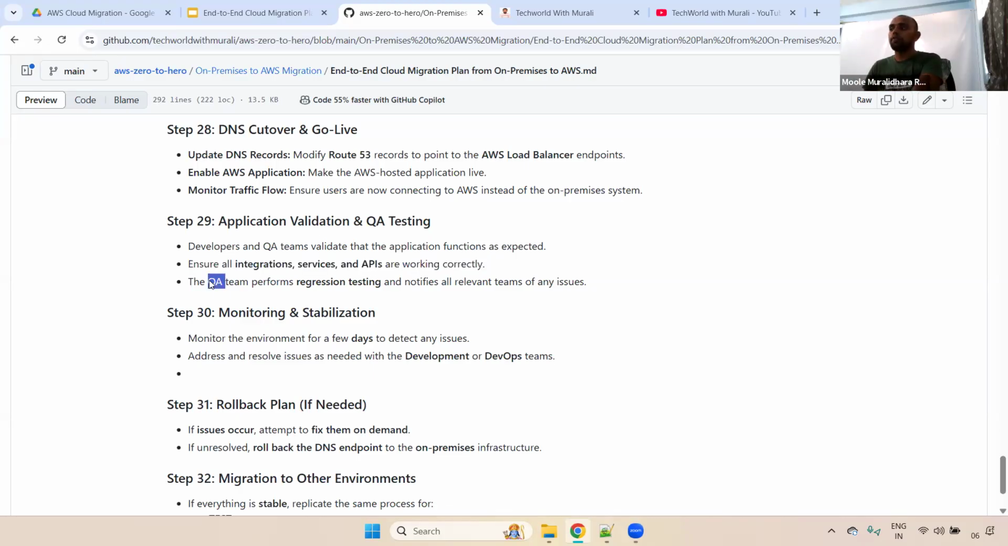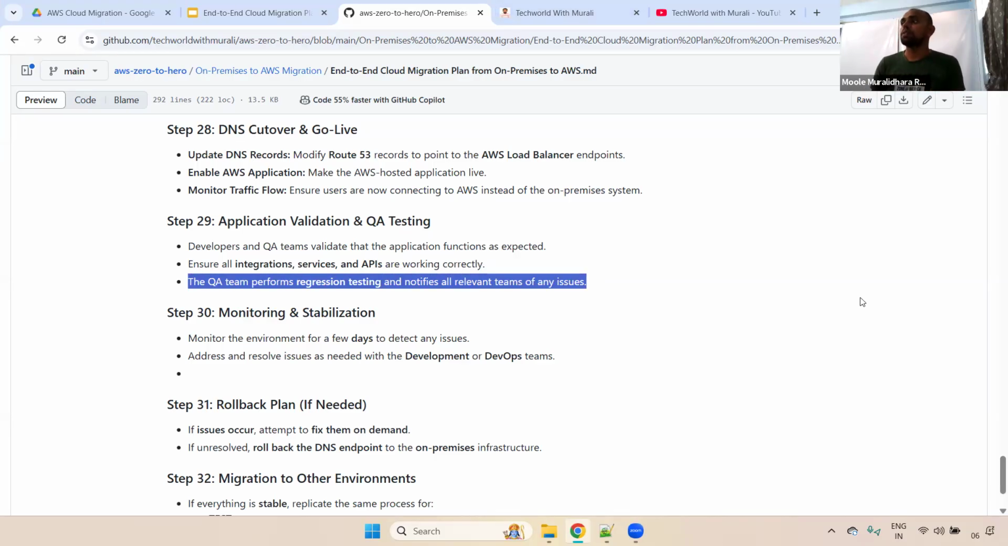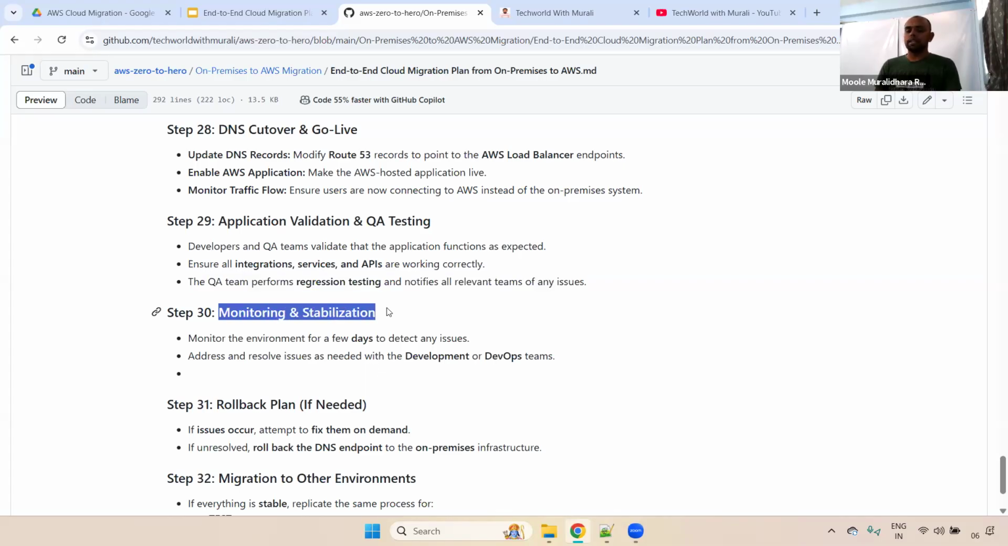Okay. And the QA team also performs regression testing and notifies all relevant teams of any issues. If you have any issues, they'll be informed to the respective team members. For example, sometimes it may be an issue related to the DB, or an issue related to code. They'll inform the respective team. Okay, fine. And next, monitoring and stabilization.